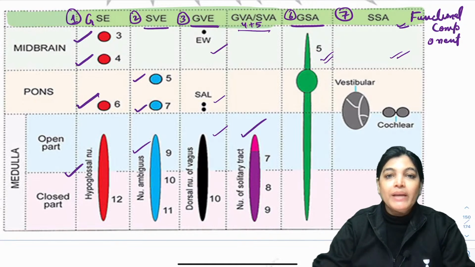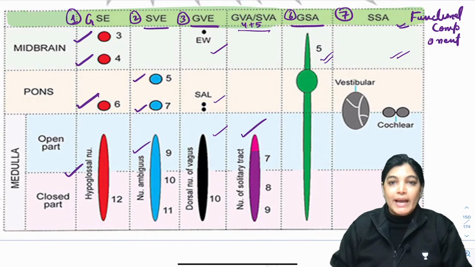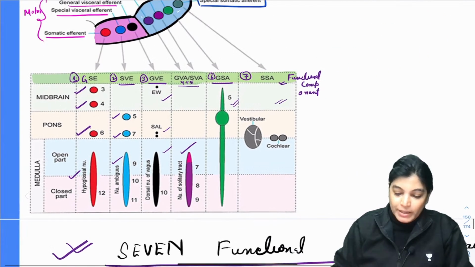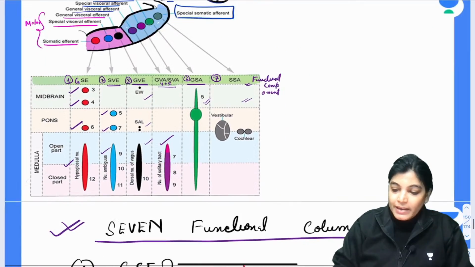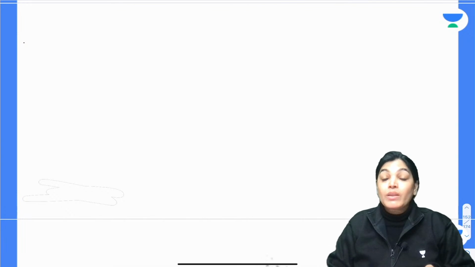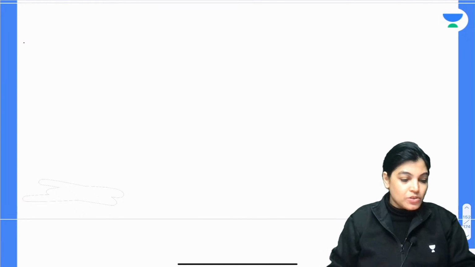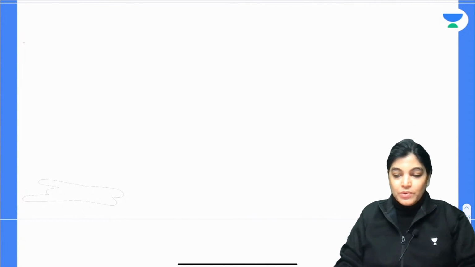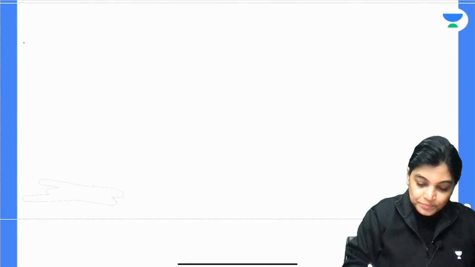So we will talk in brief about all these nerve nuclei and functional components, and also the function and where each is located. So let's talk about each individually, and then again in the end I will show you a diagram of the location of each of these cranial nerve nuclei. Is it okay? We will go systematically. So let's start with the first functional component. Which is the first functional component?